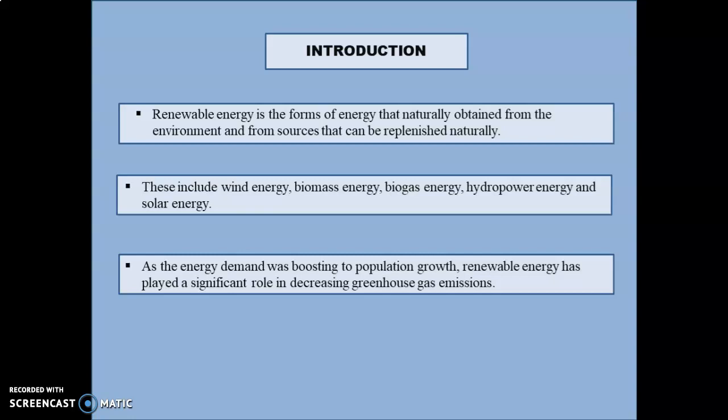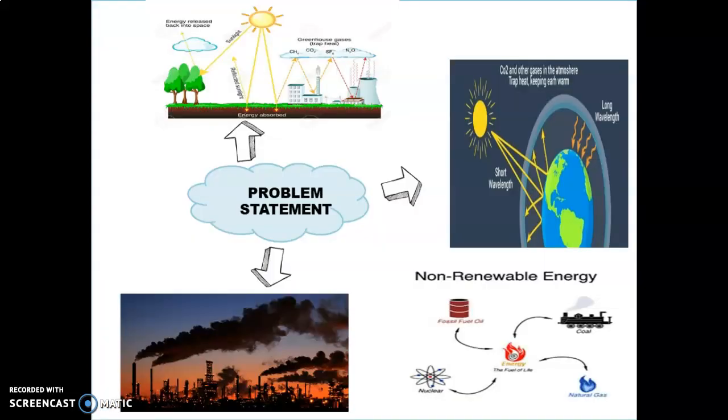As the energy demand is boosted by population growth, renewable energy has played a significant role in decreasing greenhouse gas emission. Nowadays, the use of energy increases due to population growth, industrialization, and urbanization across the world. The generation of energy using renewable energy may lead to emission of greenhouse gases, in particular methane, carbon dioxide, sulfur, and nitrous oxide, which contribute to climate change. In short, renewable energy brings bad effects to the environment. Moreover, as the sources of renewable energy finish, they cannot be restored.